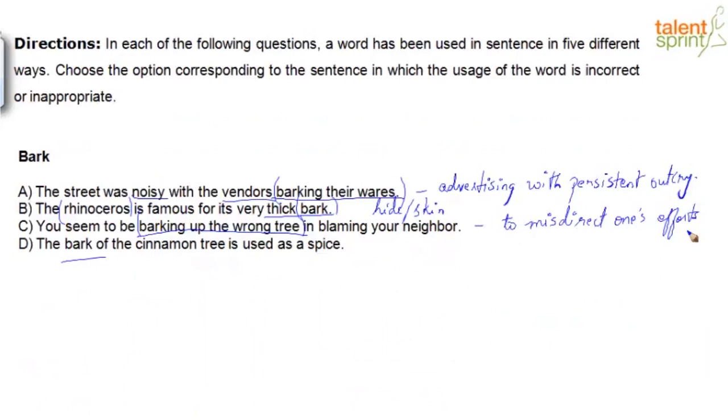In a family where there are siblings, the younger one would have actually made a mistake, and then the mother goes and yells at the older one, thinking he or she made the mistake. So, barking up the wrong tree. Fourth one, the bark of the cinnamon tree, which we already know is the right usage. We usually talk about the outer layer of a tree as bark. So our option here is option B. The rhinoceros is famous for its not thick bark but thick skin.